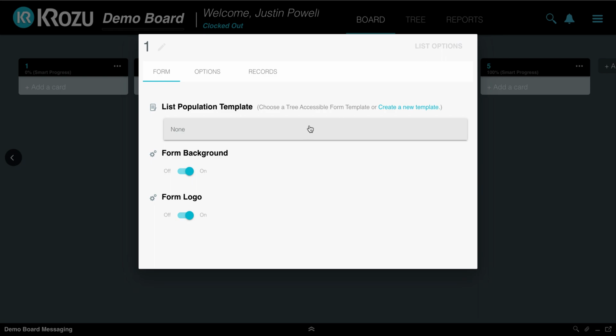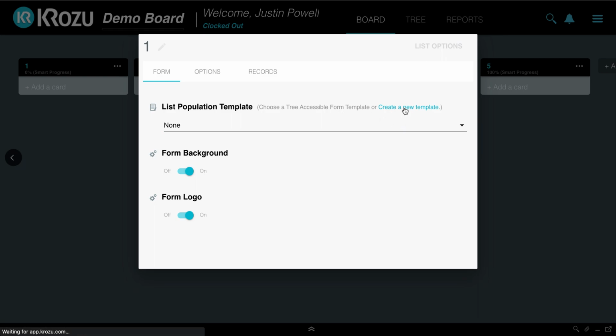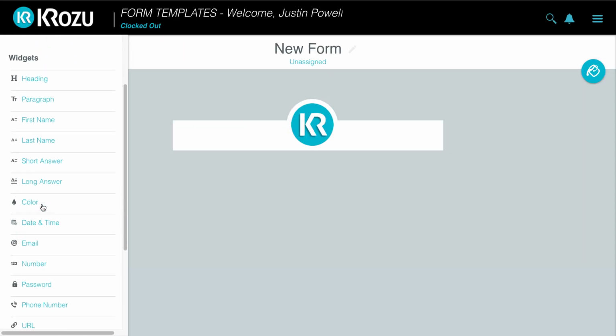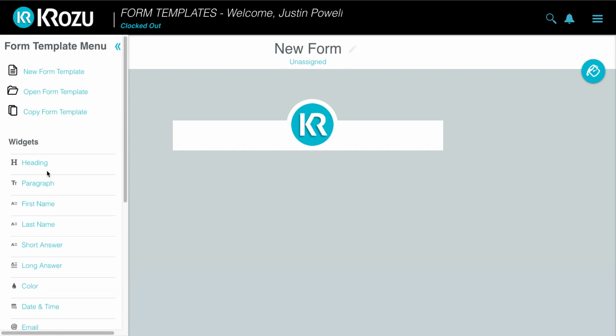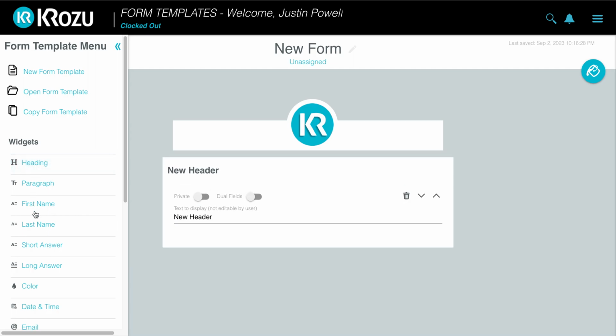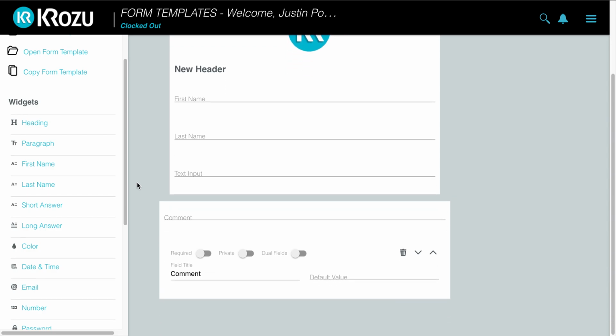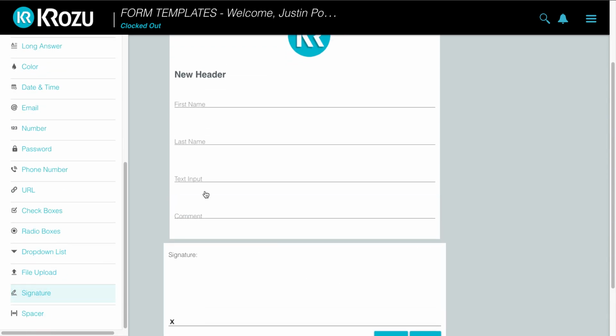And as you can see, I have no forms currently assigned to this list or this board, so I'm going to then hit create a new template. Over here on the left are all of my form options. Anything that I click on will show up on the form. First name, last name, short answer, long answer. And we'll do a signature.